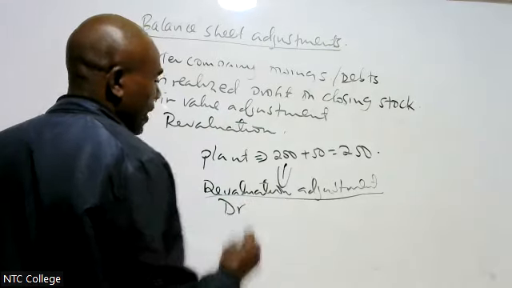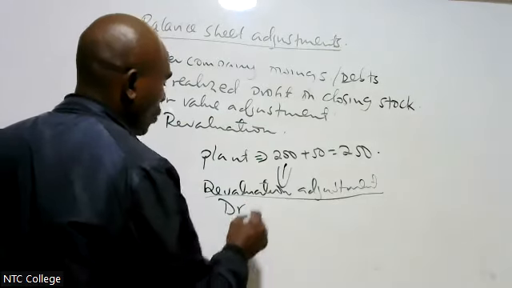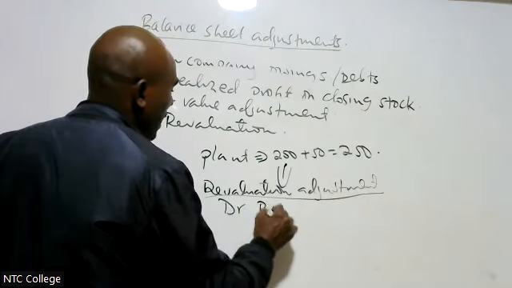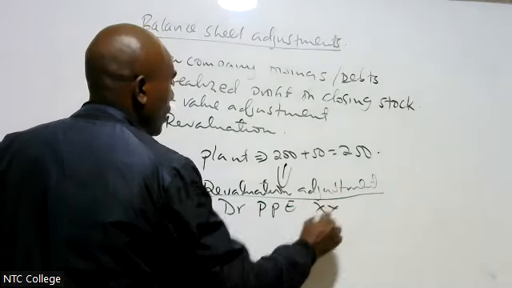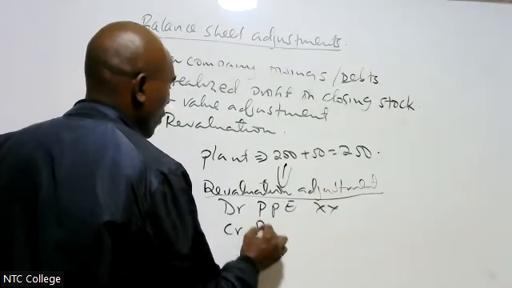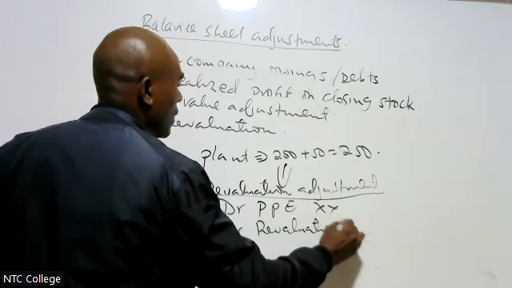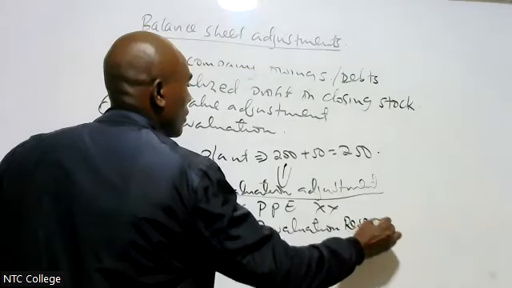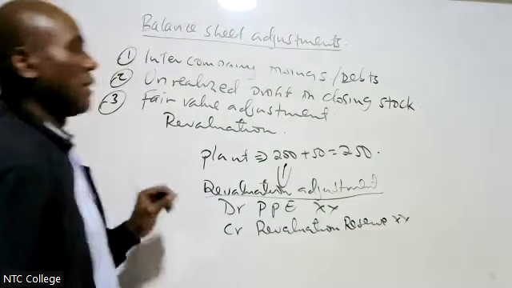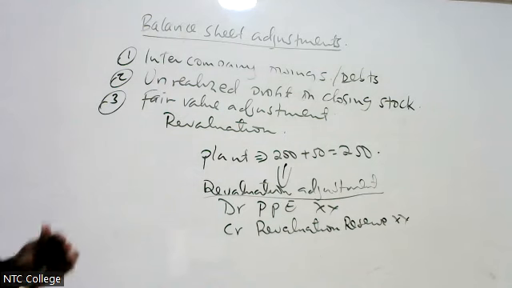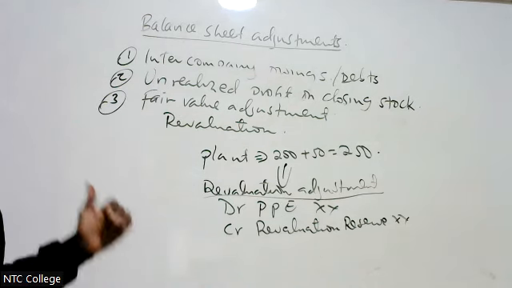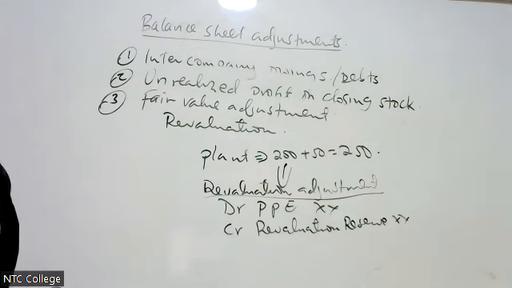You are required to debit PPE, that is the asset account. You credit revaluation reserve. You debit PPE, you credit revaluation reserve.